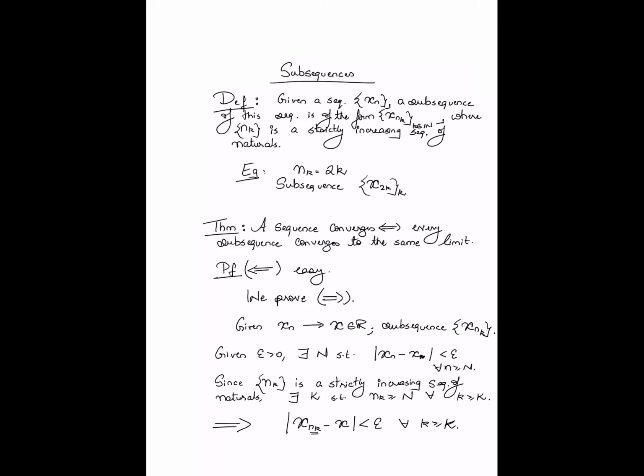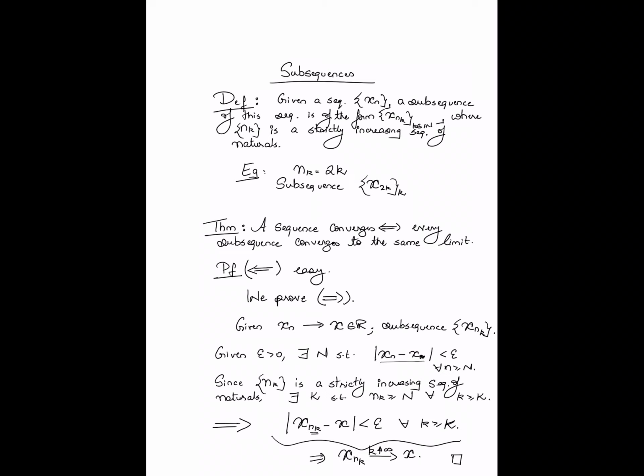And since all entries of this original sequence are within epsilon of x for positions n greater than capital N, since n_k is also going to be greater than capital N, this final condition holds, right? And this, if you look at it, is exactly the same as saying that x_{n_k}, as k goes to infinity, tends to x, right? And that completes the proof.